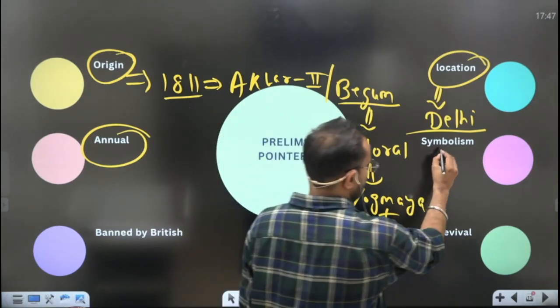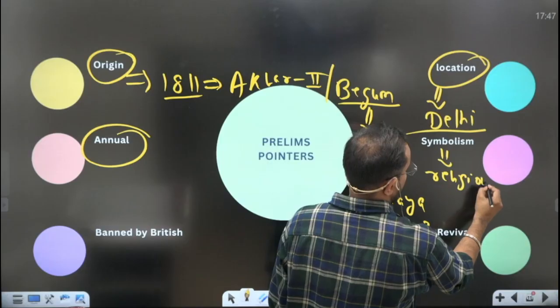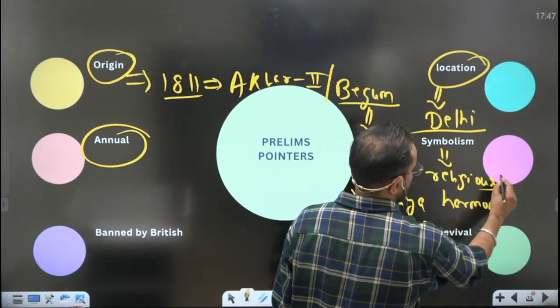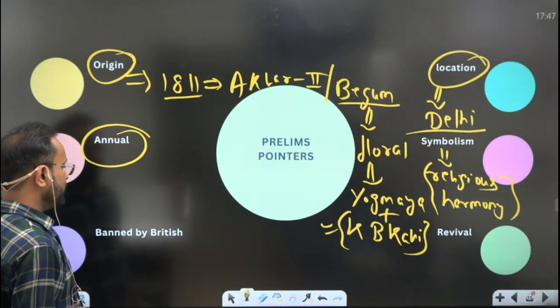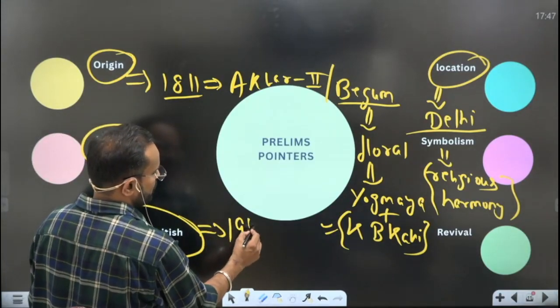The symbolism was religious harmony in terms of Hindu-Muslim unity, and it got banned by British when? 1942.